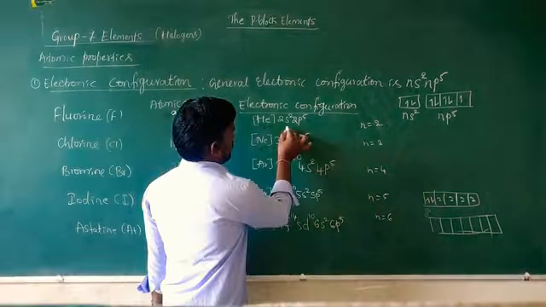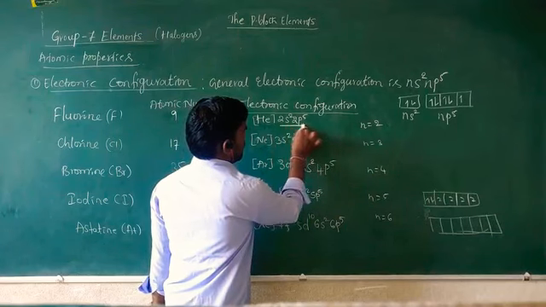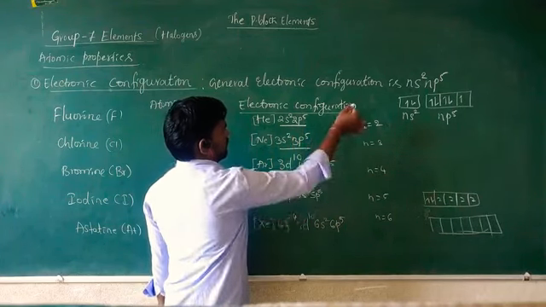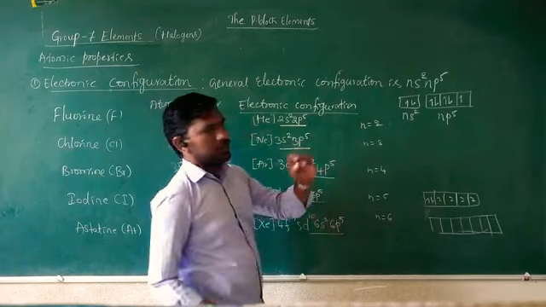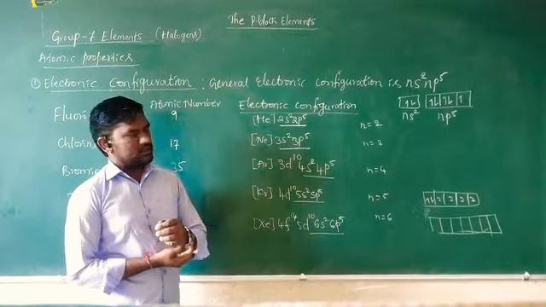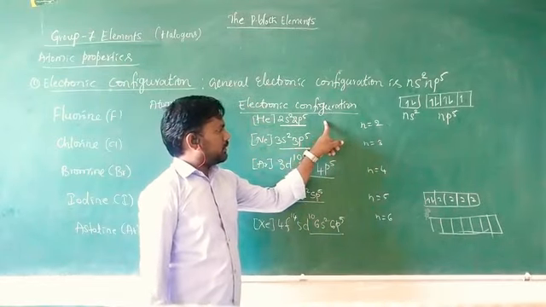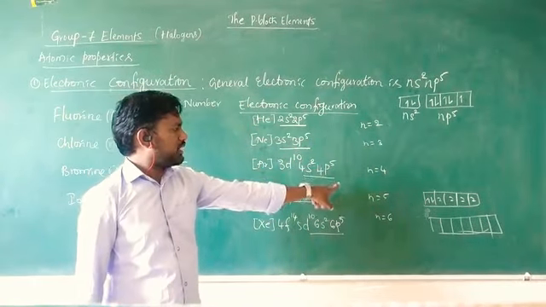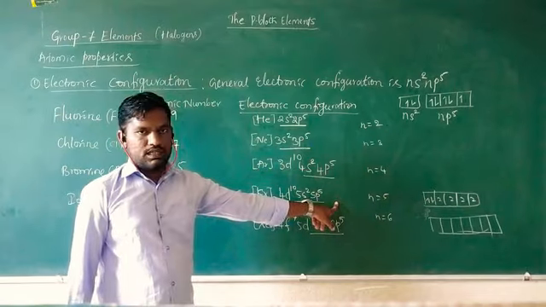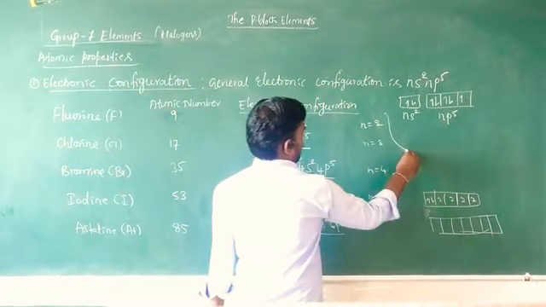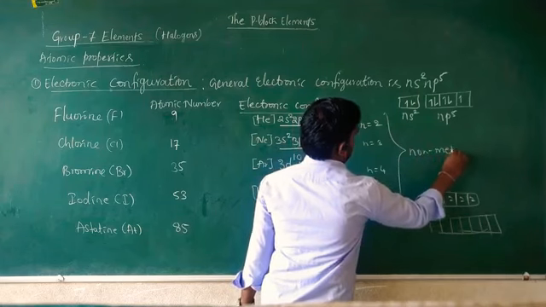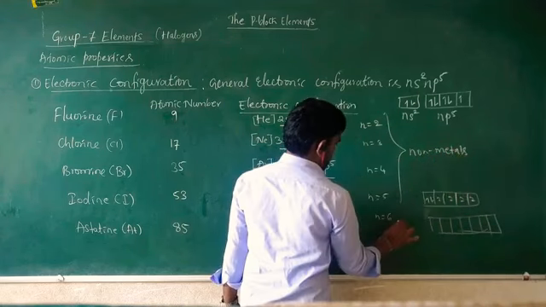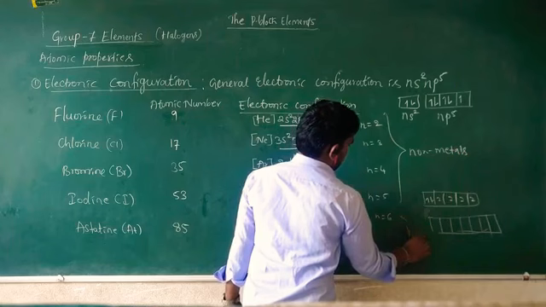The last p orbital follows ns2 np5, so all of these are group 17 elements. Fluorine, chlorine, bromine and iodine are all non-metals, and the last one, astatine, is radioactive.